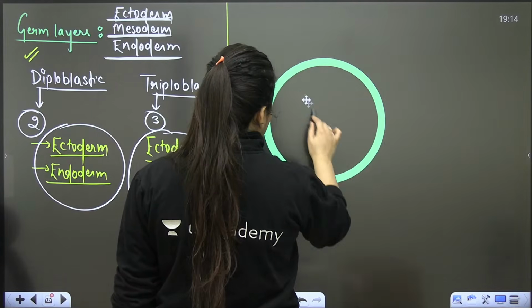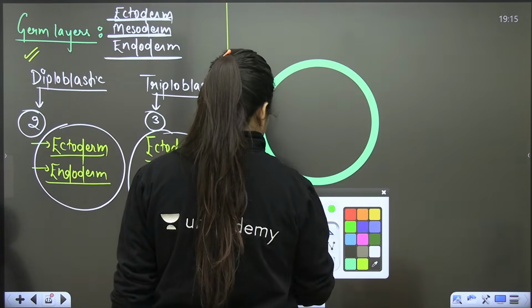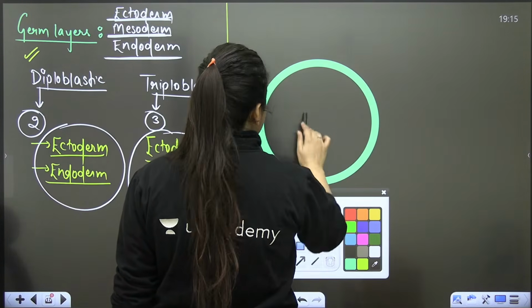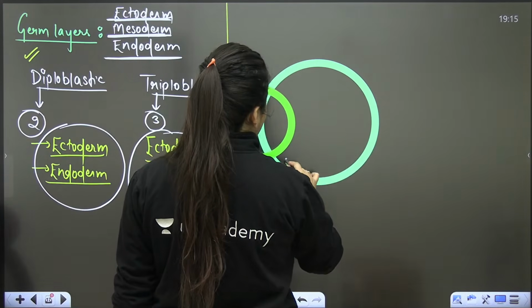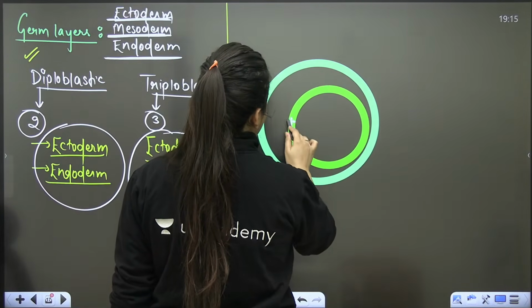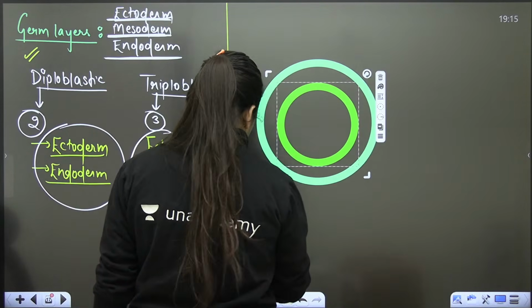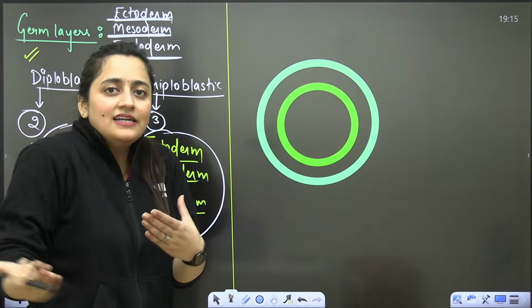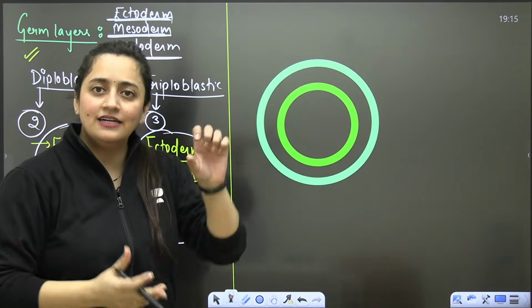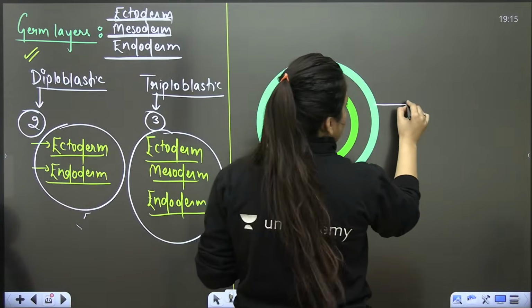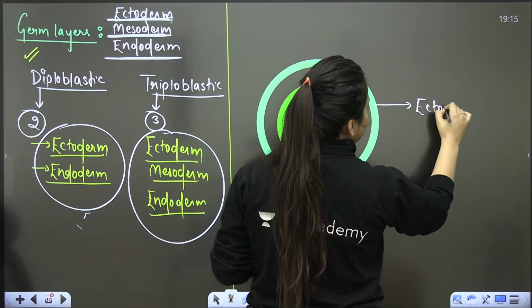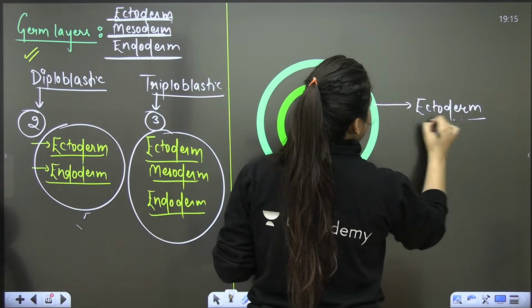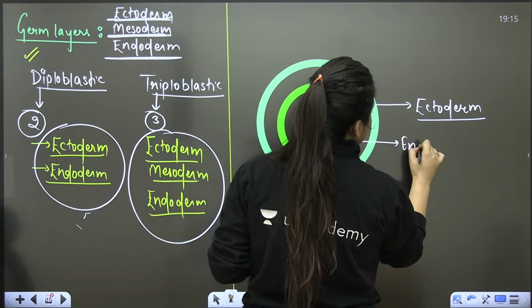Now, one more thing that you need to understand here. Let's say you are taking a section of an organism. Let's say you are taking a transverse section, right? So this outer one is ectoderm, this inner one is endoderm.